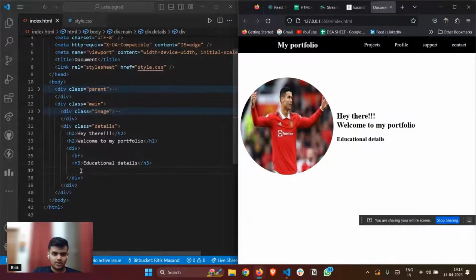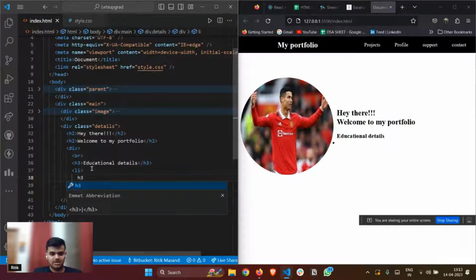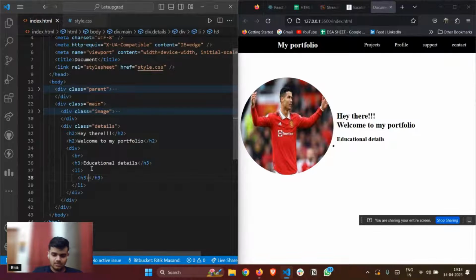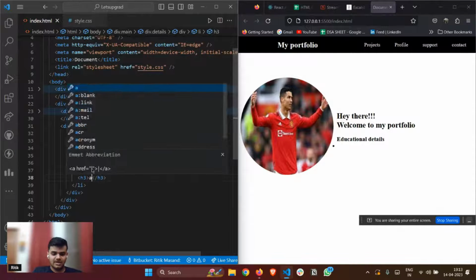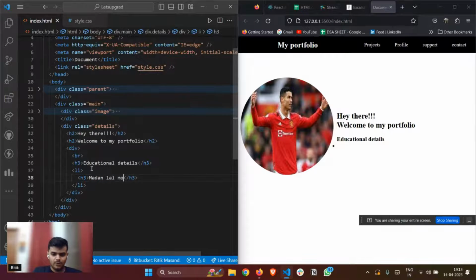So I'll quickly go here and just add a list. So let's suppose li, this is a list, right? So let me add an institute name. So let's suppose h3, any random name. Let's suppose Madan Lal Mohan Institute, right?